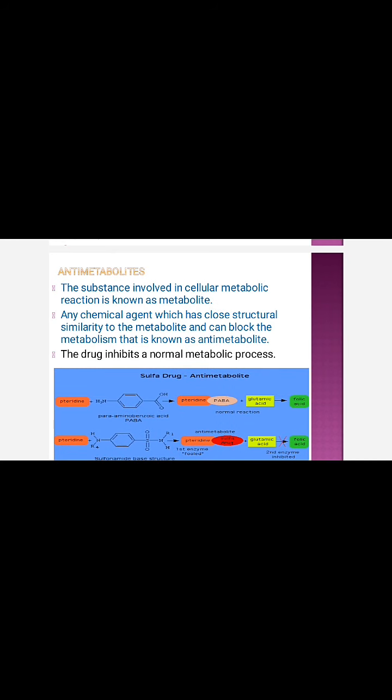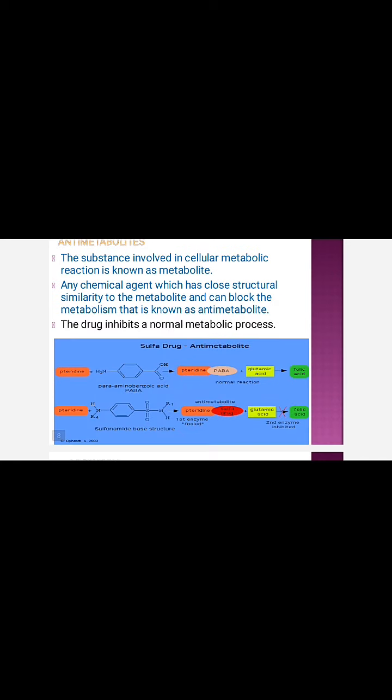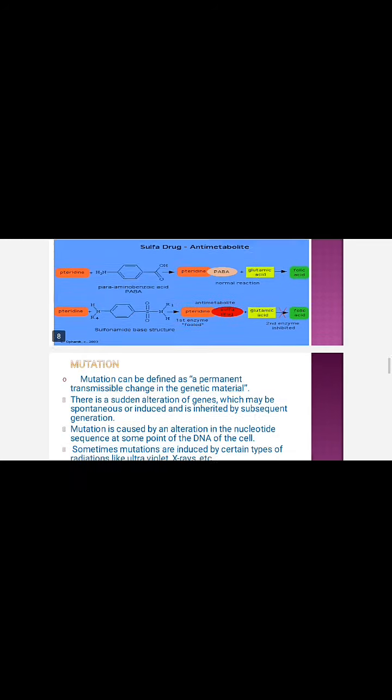Any chemical reagent which has close structural similarity to the metabolite and also blocks the metabolic activity is known as an antimetabolite. Here these are very good examples. We can compare PABA and this antimetabolite. Clearly, it can block the metabolic activity.